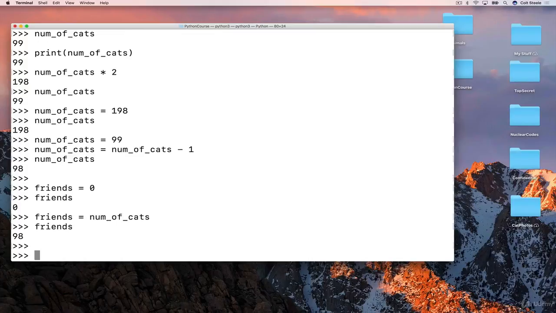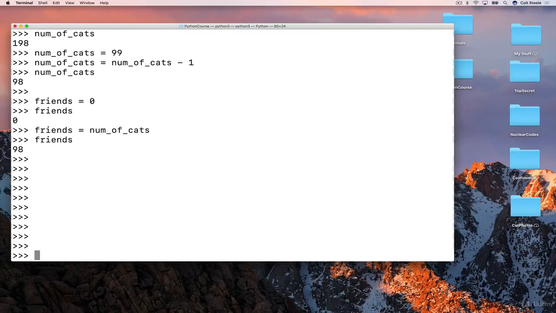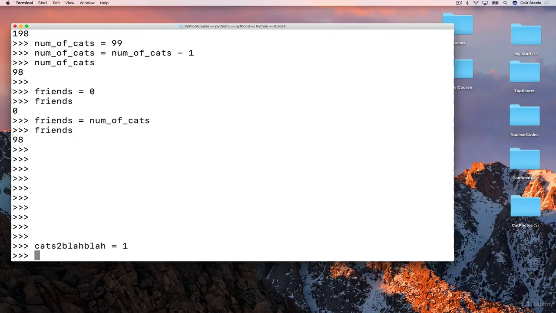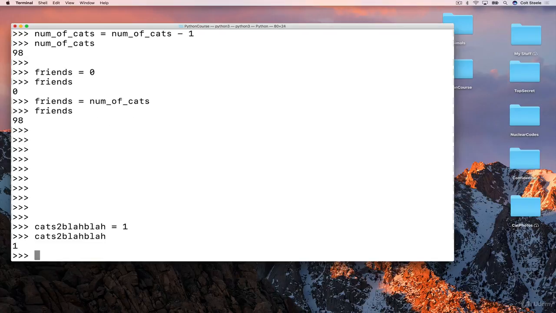And I'll show you. Let me make some space here. I could make a new variable, cats2blahblahblah. Let's just do that. Equals 1. Why not? And I can hit tab, so I don't have to type that whole thing. It's not a good variable name because it makes no sense and it's really long, but Python's fine with it.